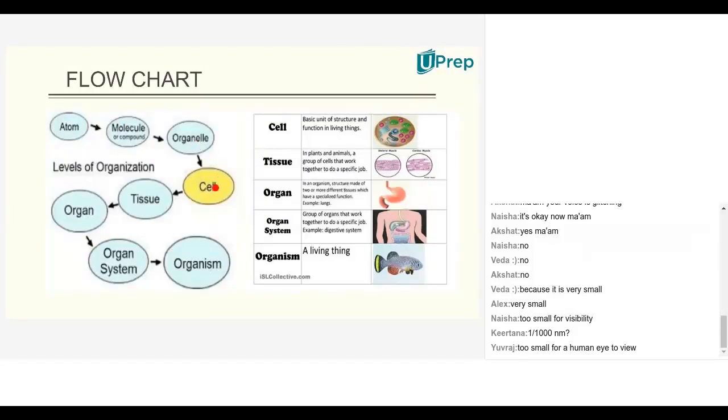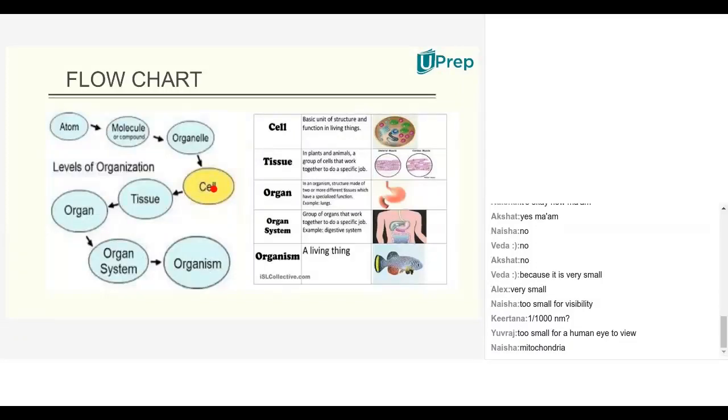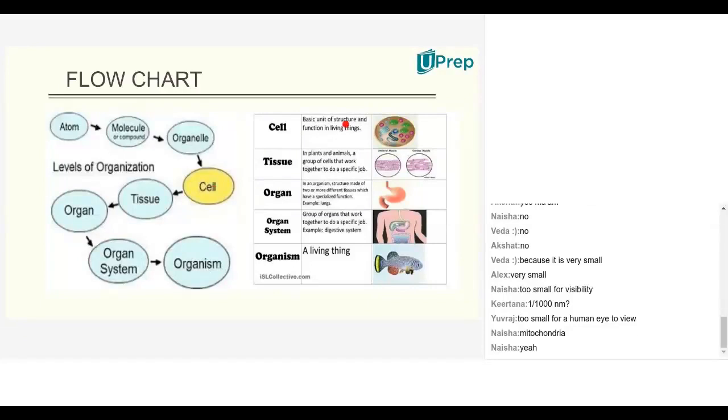Organelles are nothing but parts of the cell, for example nucleus, mitochondria, chloroplast, etc. Cell organelles are minute like molecules and atoms and cannot be seen through the naked eye. Different cells make up the tissue, and various tissues together form an organ.